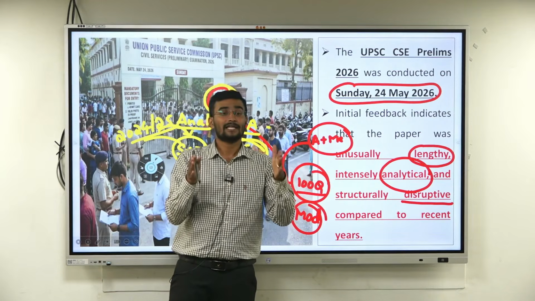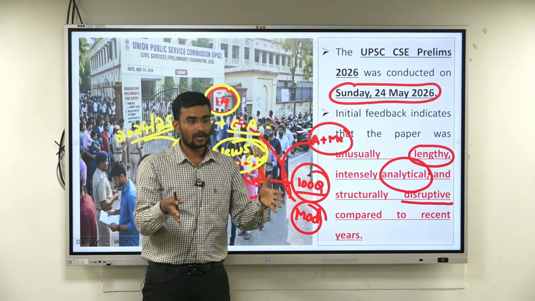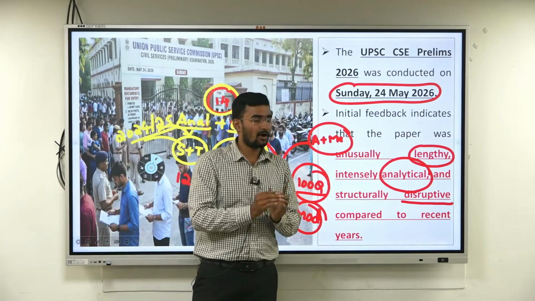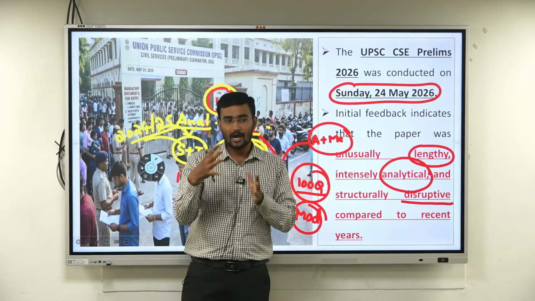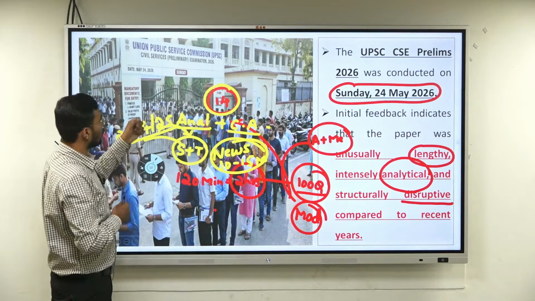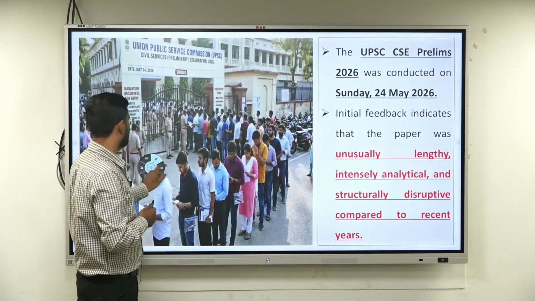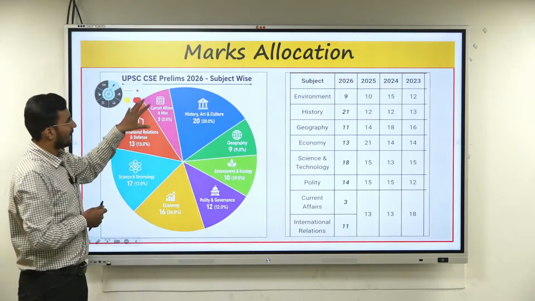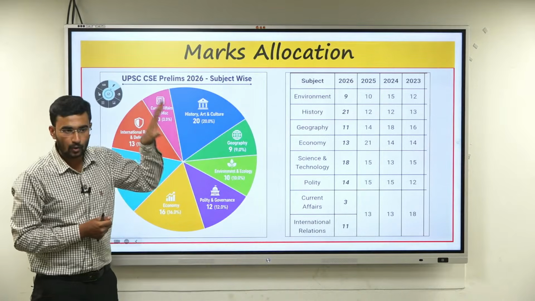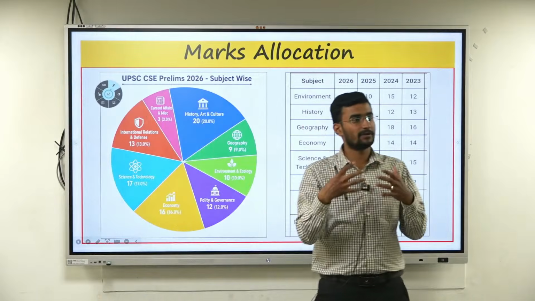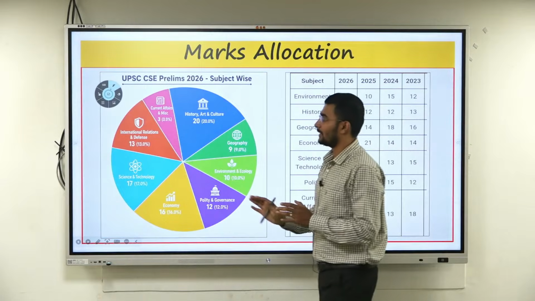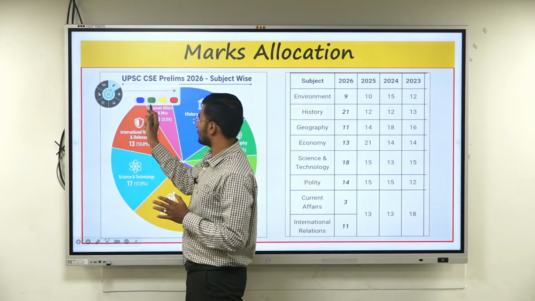But the fact is, UPSC is following a trend called unpredictability. But the question is, is it really unpredictable? Now, how many questions were tougher? How many were moderate? How many were easier? We'll see all those things one by one. Done? Now, our first major point: from which subjects how many marks came, how many questions were asked from different subjects. Now, how to answer? What is the trend that has changed with respect to recent years? We'll see that. Now, you need to understand this over the period of the last 5 years.